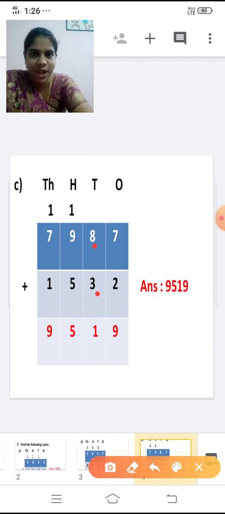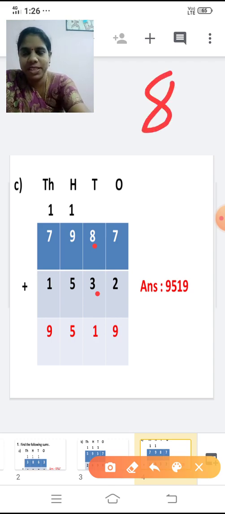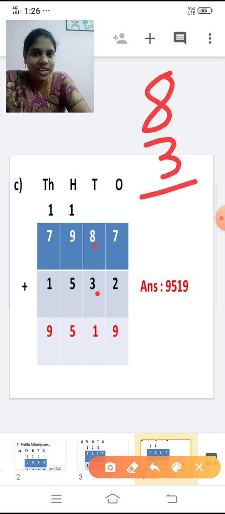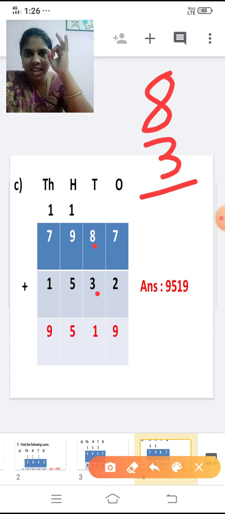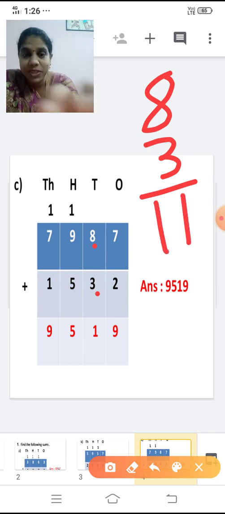Shall we add the tens place now? Yes. What are the numbers in the tens place? 8 and 3. Add 8 plus 3 and tell me the answer now. 8 in the mind, 3 in the finger. After 8, 9, 10, 11. We are going to add 3. 8, 9, 10, 11. So 8 plus 3 is 11.